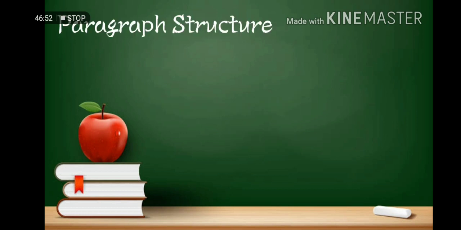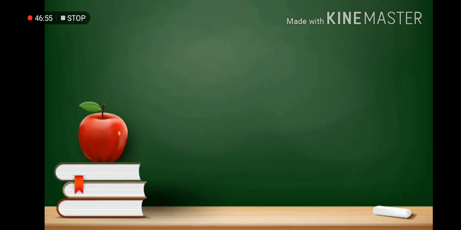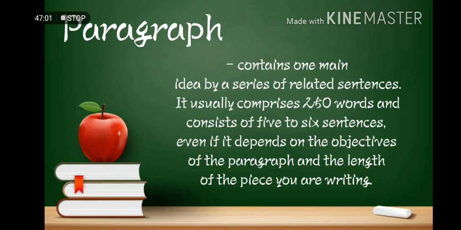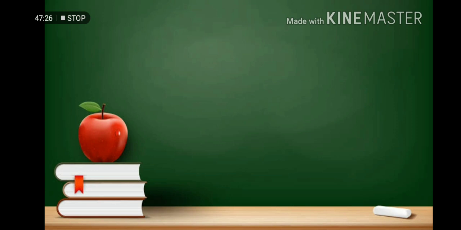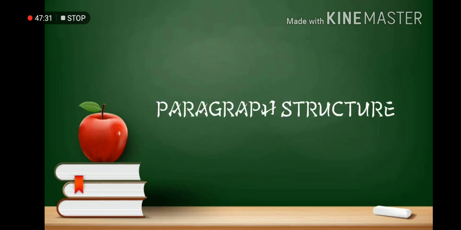Before we tackle what is a paragraph structure, let us first define what is a paragraph. A paragraph contains one main idea by a series of related sentences. It usually comprises 250 words and consists of 5 to 6 sentences, even if it depends on the objectives of the paragraph and the length of the piece you are writing. Furthermore, a paragraph also follows a certain structure, and this is called a paragraph structure.